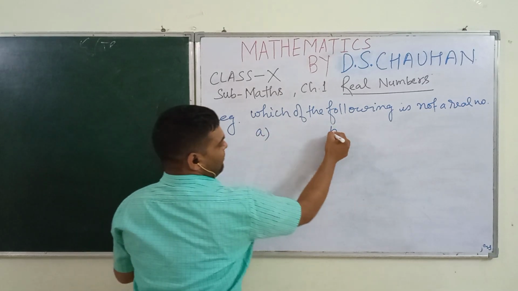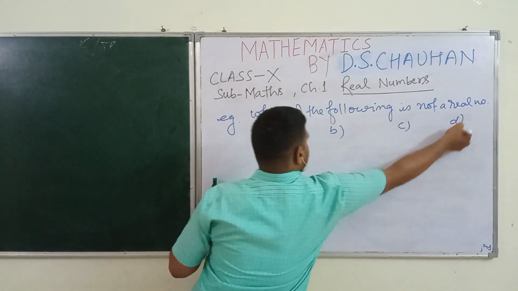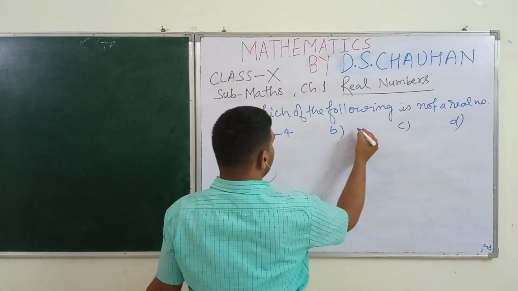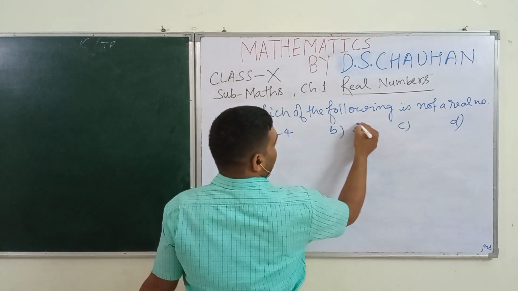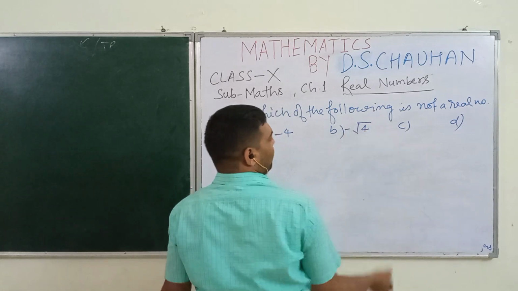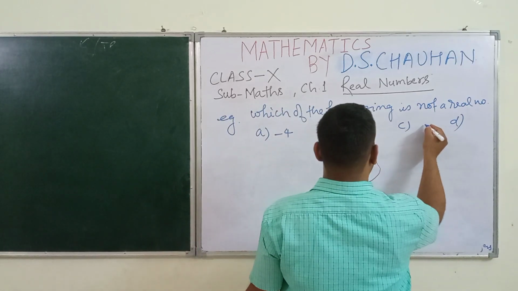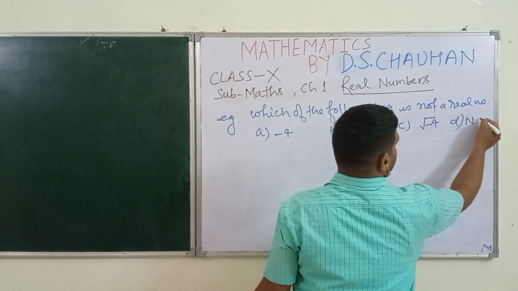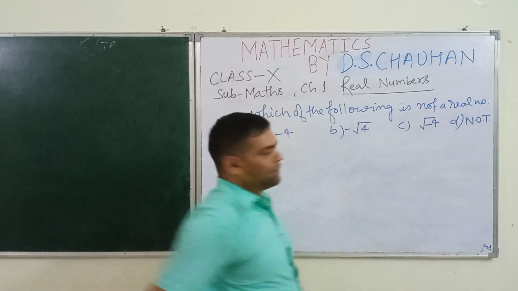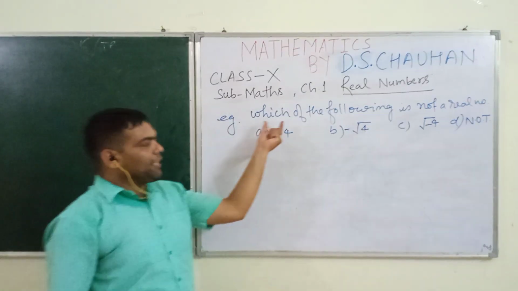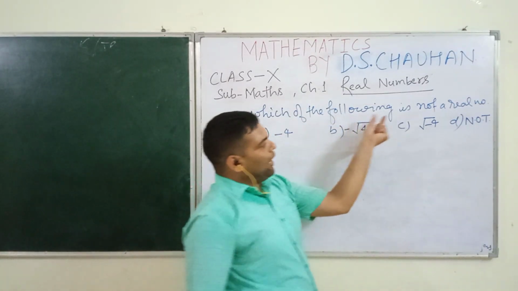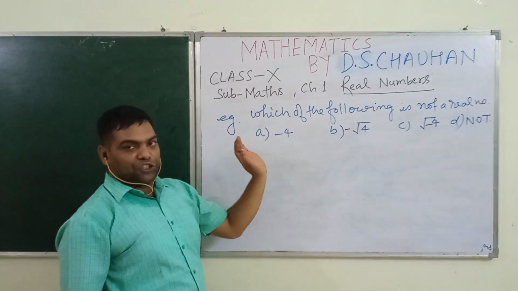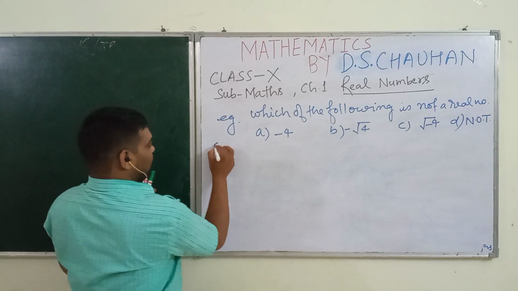Option A, B, C, D. Here it is -4, minus under root 4, next under root -4, none of these. This is the question in front of you, students. Which of the following is not a real number? Very important question, students. Now see the solution.